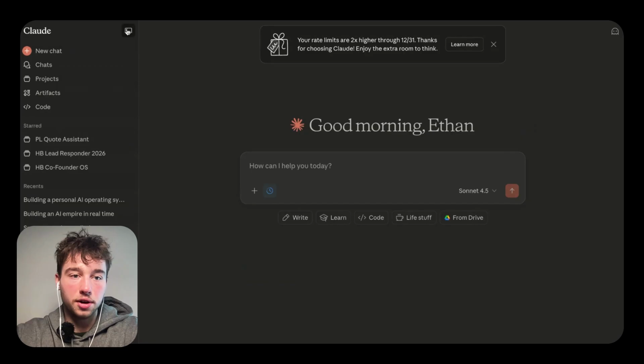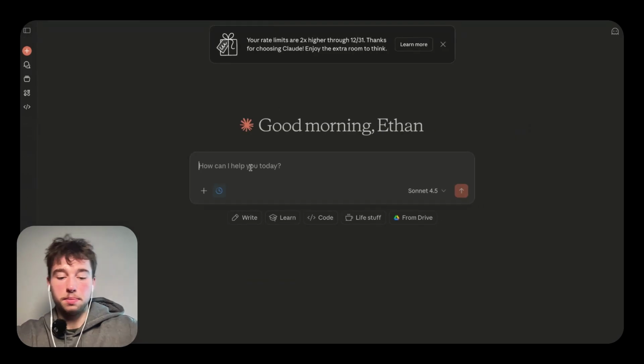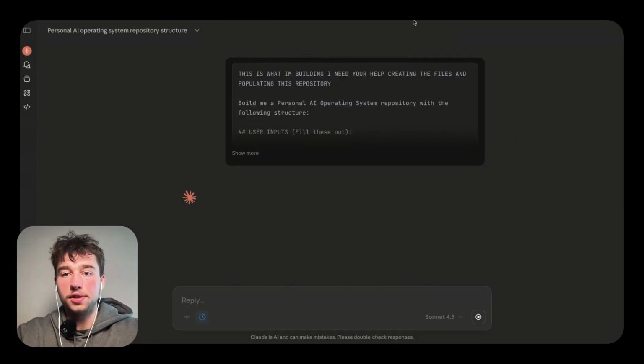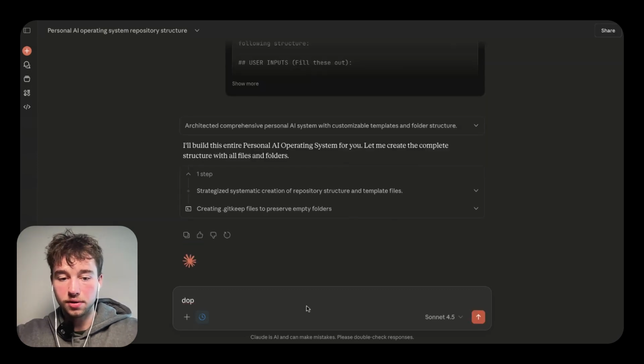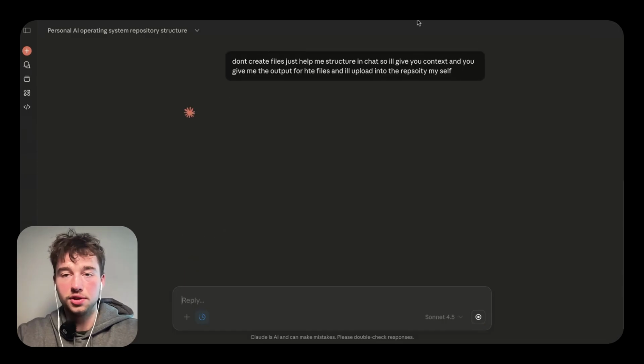And then what I'm going to do in Claude is just start a new chat, and then I'm going to literally paste in that prompt and tell it that it's going to go through, acknowledge that, and it's going to help me build this from the ground up. So I'm going to say, don't create files. I'll give you guys a prompt for this. Cool. Just give it a little extra context. It was probably just a little tripped up there.